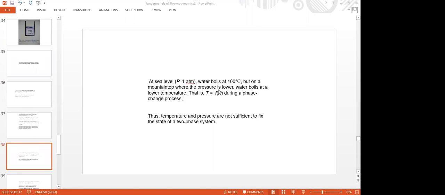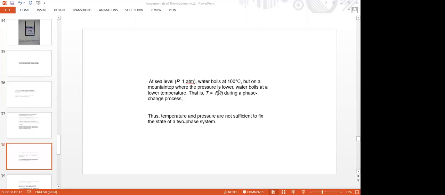When there is a two-phase region, steam tables are required. So for a two-phase system, when water is converted into steam, we require only either temperature or pressure and not both.